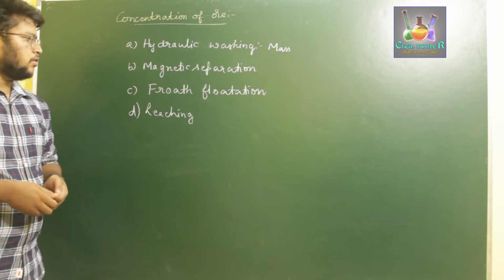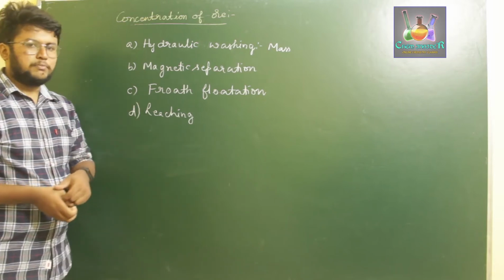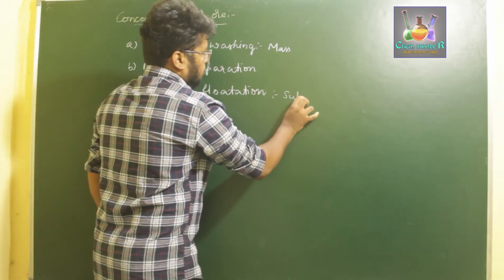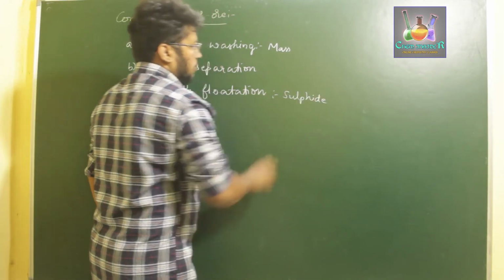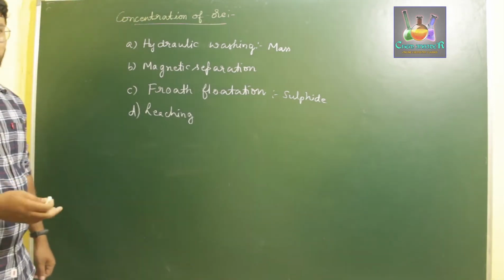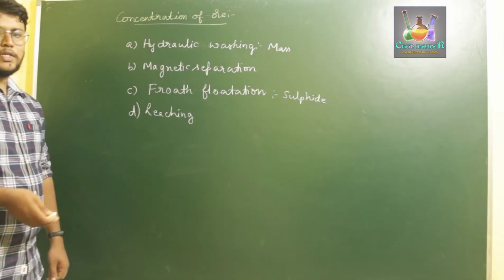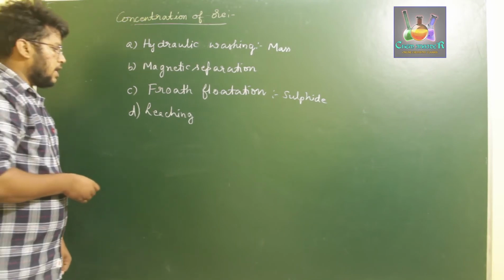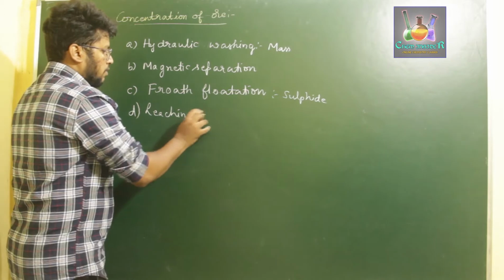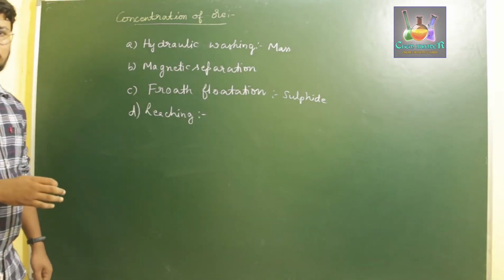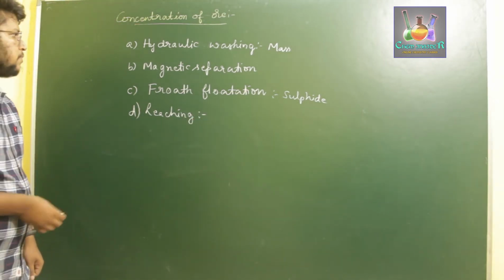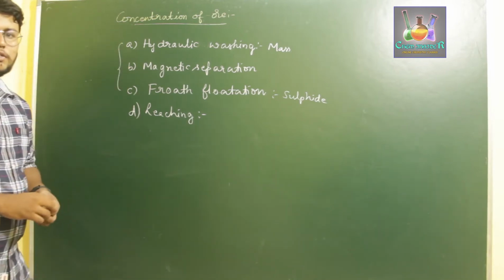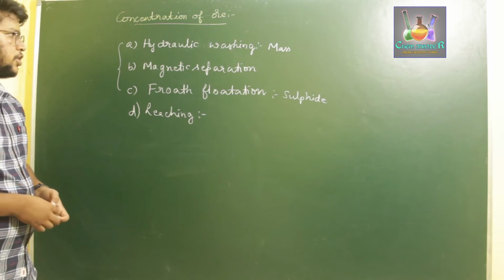Froth flotation is especially for ores which have sulfide as impurities, that is, metals in the form of sulfide ores. The last one is the leaching process, where we treat our metal ore with a certain chemical component. The first three processes are physical separation, whereas leaching is chemical separation or chemical concentration.